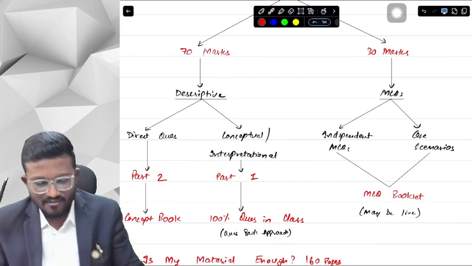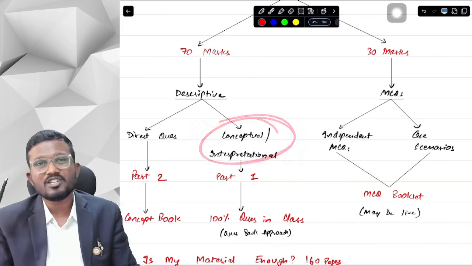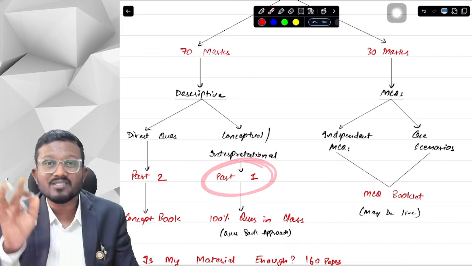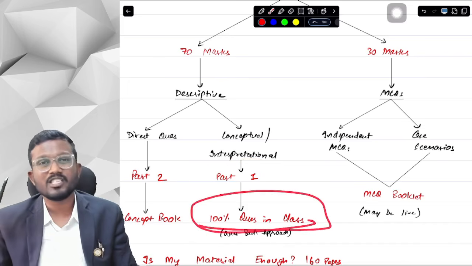Now secondly, we have these conceptual or interpretational questions which are all covered in your part 1 of the question bank, which will be 100% solved in the class. 100% questions will be solved in the class.